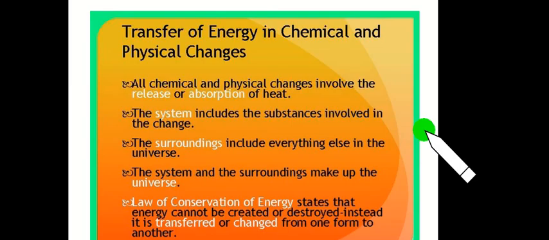Now, transfer of energy in chemical and physical change. All chemical and physical changes involve the release or absorption of heat. The system includes the substance involved in the change, and the surroundings include everything else in the universe. So system and surroundings make up the universe. According to the law of conservation of energy, energy cannot be created or destroyed. Instead, it is transferred or changed from one form to another.